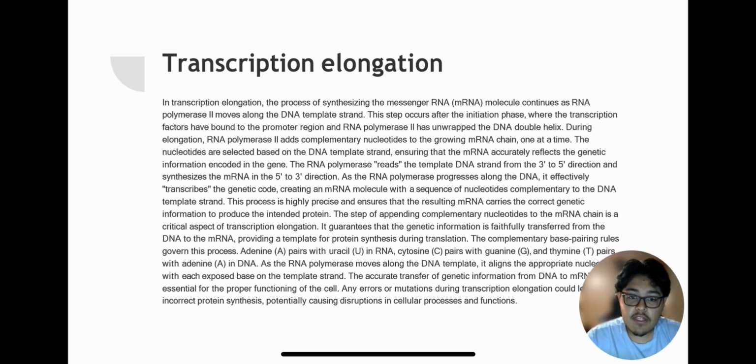So, transcription elongation. What is transcription elongation? It is the process of synthesizing the messenger RNA molecule, which continues as RNA polymerase II moves along the DNA template strand. This occurs after the initiation phase, where the transcription factors have bound to the promoter region and RNA polymerase II has unwrapped the DNA double helix. During elongation, RNA polymerase adds complementary nucleotides to the growing mRNA chain one at a time, and the nucleotides are based on the DNA template strand.